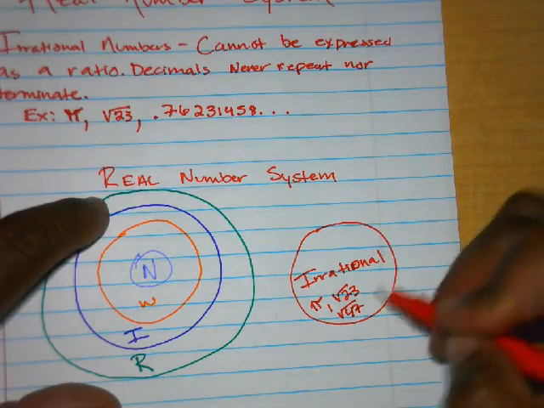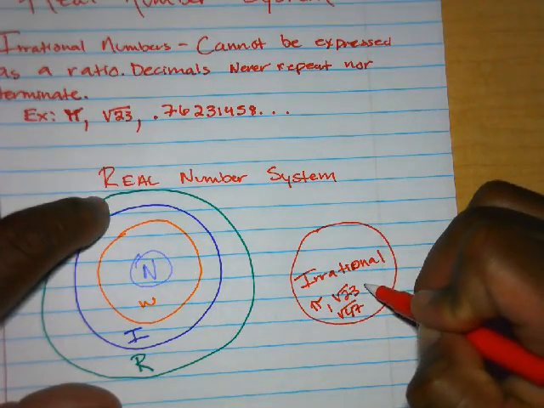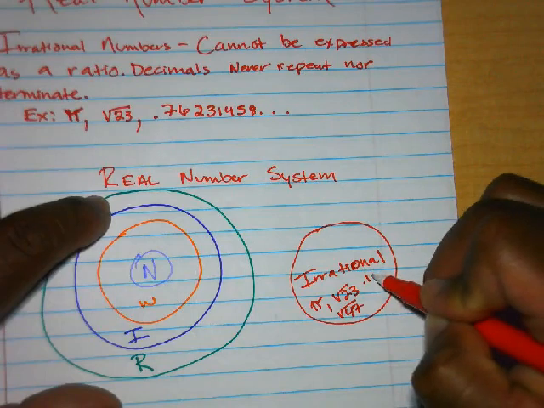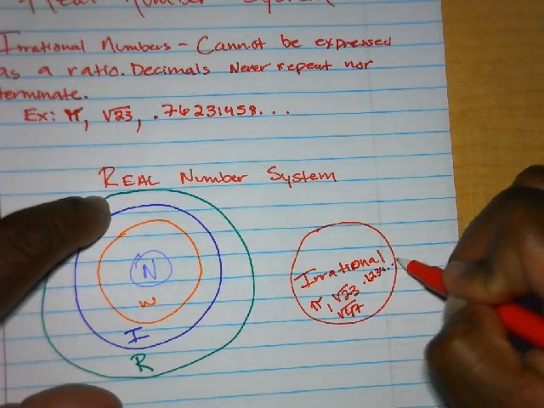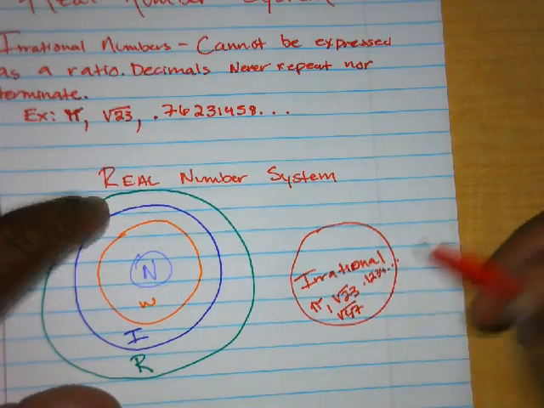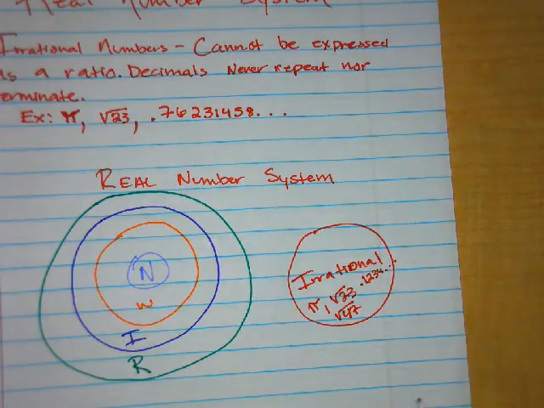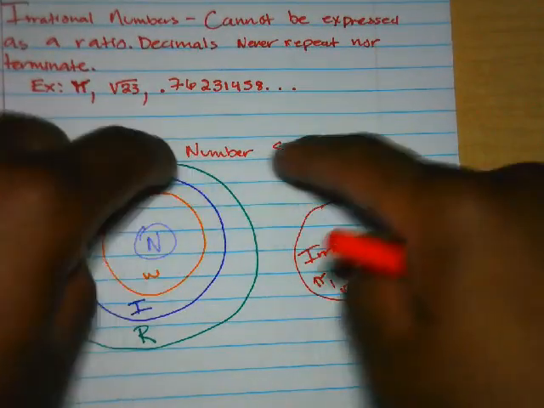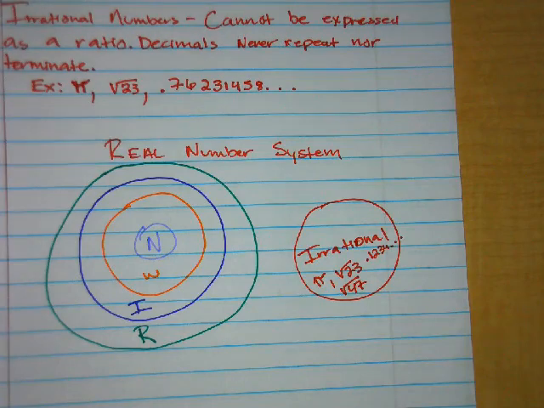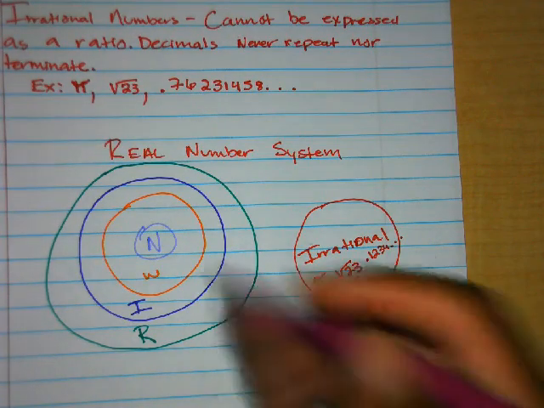And then any decimal that didn't repeat or terminate. So if you had 0.1, 2, 3, 4, so on, if it never stops, it doesn't repeat, it's irrational. And so all of these numbers are real numbers, they're all part of the real number system.